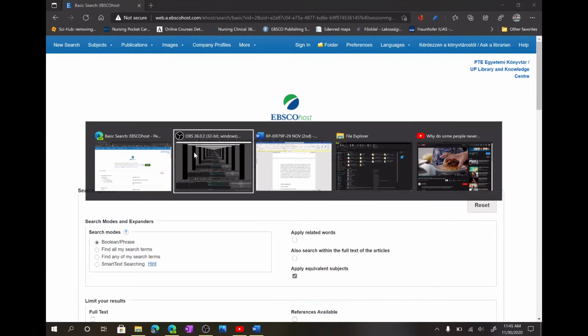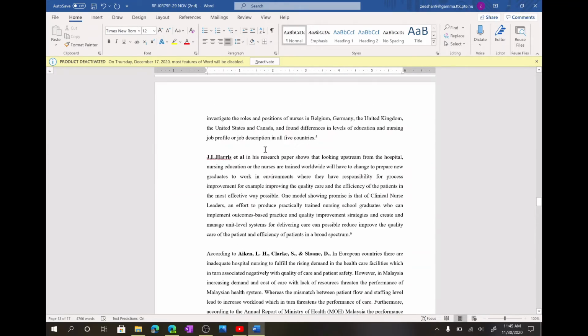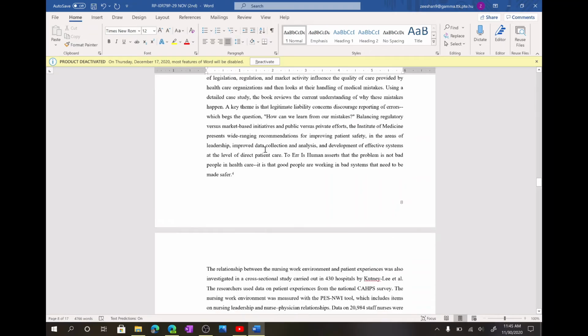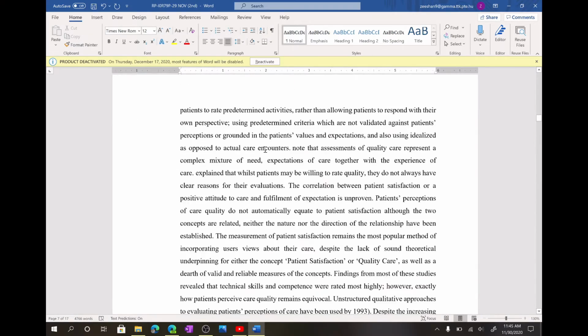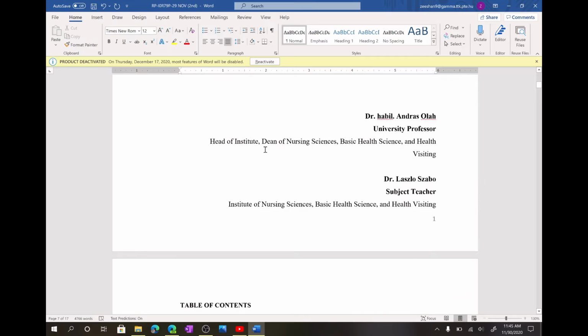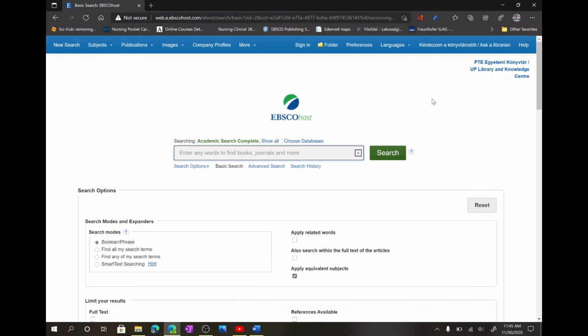So yeah, let's see which information I will look for. For example, I want to look for the effect of the number of nursing on the efficiency and quality of nursing, right? I can paste it here, and let's see.